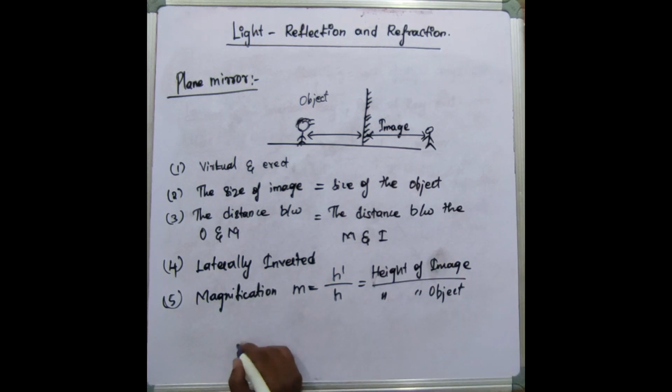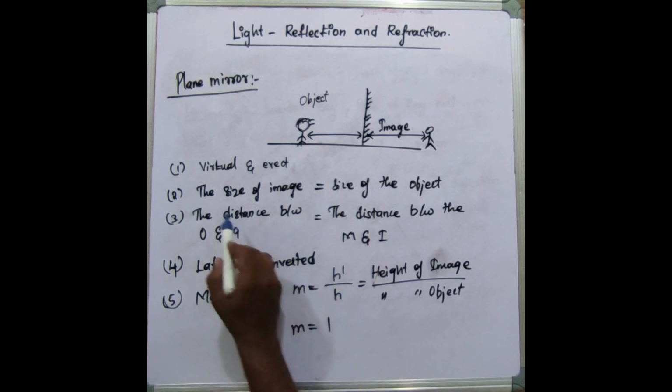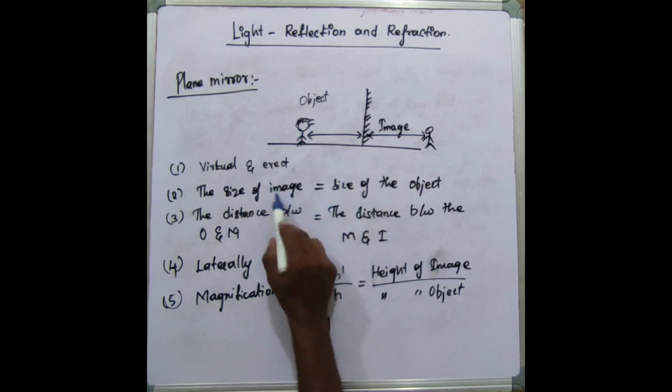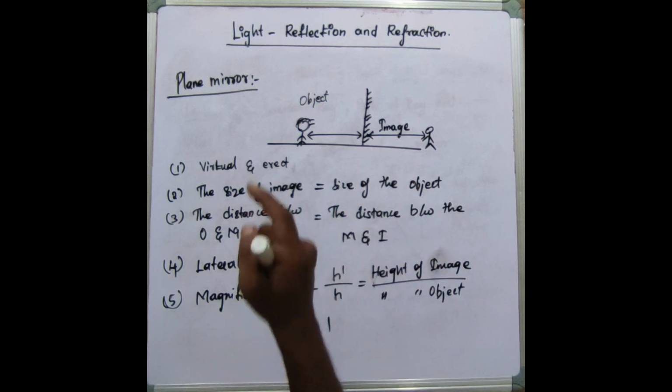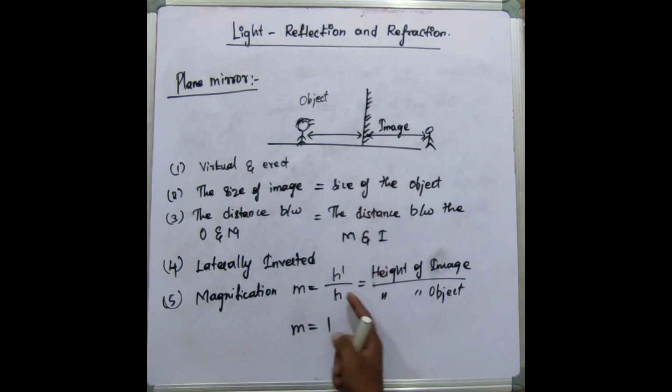So the magnification of a plane mirror will be equal to 1 because as we already discussed, the size of the image and the size of the object will be equal. So இங்க என்ன height இருக்காங்களோ இங்கேயும் அதே height தான். So both heights get cancelled and the magnification of a plane mirror will be 1.